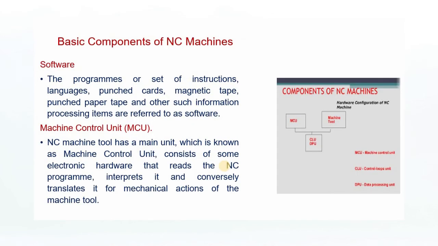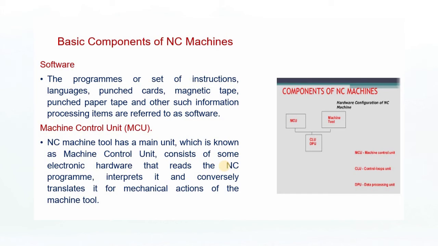The basic components of NC machines mainly include software and the machine control unit. The software concerns the programs or set of instructions, languages, punched cards, magnetic tape, punched paper tape, and other such information processing items. The program or set of instructions is the main component of the software. Punched cards, magnetic tape and punched paper tape are used to store the instructions or programs in the system.